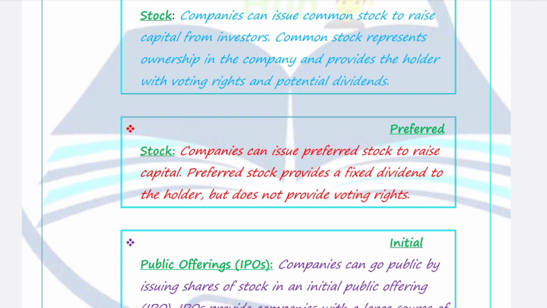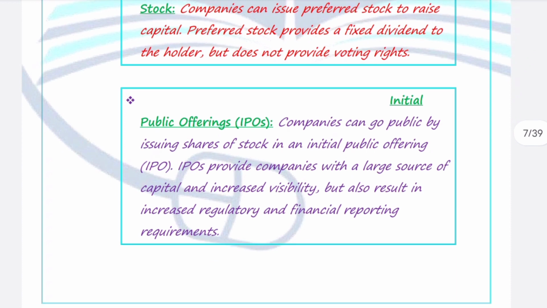Now coming to the third one, that means IPO. IPO means initial public offer. It means if the company is issuing its shares in the market for the first time, or a public corporation is going public by issuing its shares for the first time in the stock market, then it will be considered as an IPO, or initial public offer, for the investors.